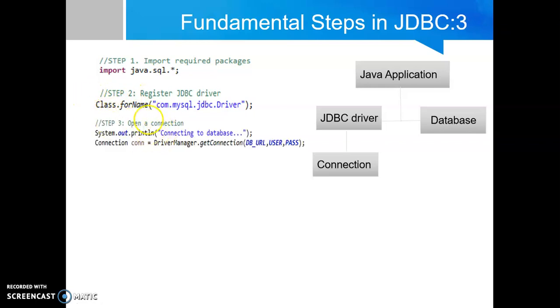Step 3 is to open the connection. It means to establish the connection, and for that you need to create one instance, a Connection object, and call one method, that is getConnection, and here you require the URL, username and password.